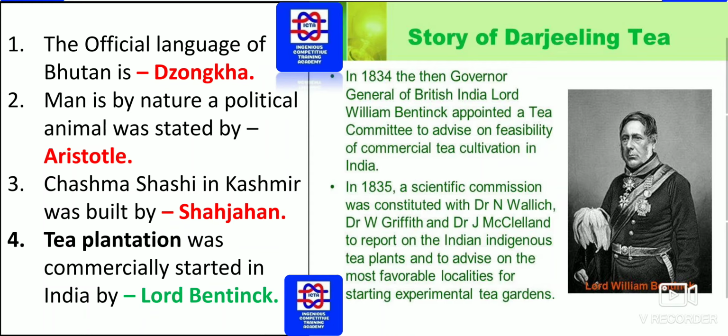The tea plantation was commercially started in India by Lord Bentinck. Please remember, the tea plantation was made commercial and started by Lord William Bentinck. He is also the one who initiated English education. Here you can see in 1834, the Governor General of British India, Lord William Bentinck, appointed a tea committee to advise on the feasibility of commercial tea cultivation in India. In 1835, a scientific commission was constituted with Dr. N. Wallich, to report on Indian indigenous plants and to advise on the most favorable localities for starting experimental tea gardens.